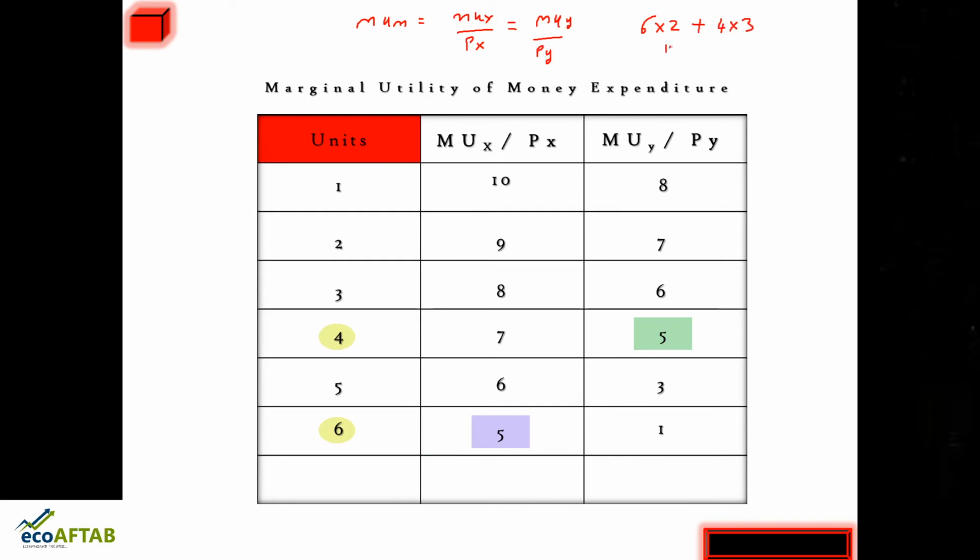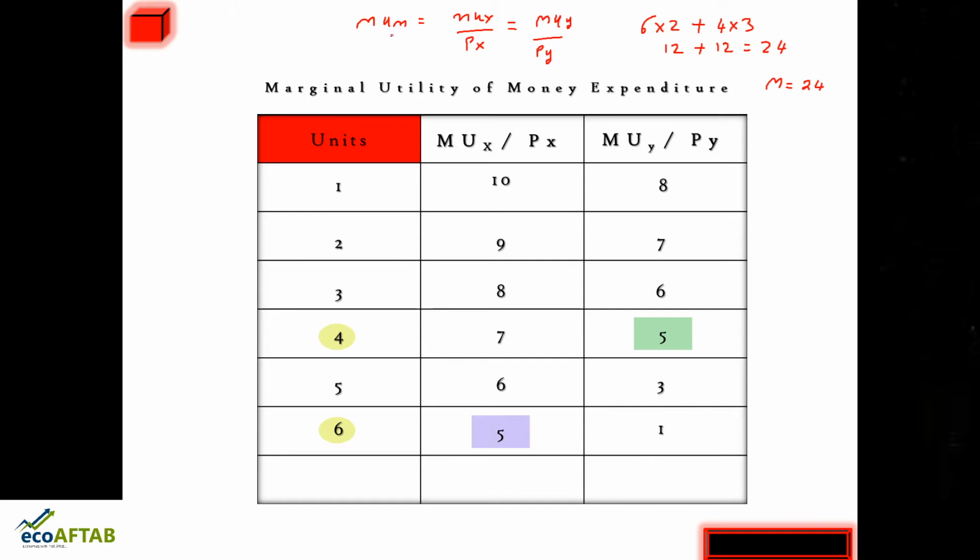So 6 into 2 is 12 plus 4 into 3 is 12. This is equal to 24, and the money income of the consumer is 24. So all these things are equal to each other. This is what it means.